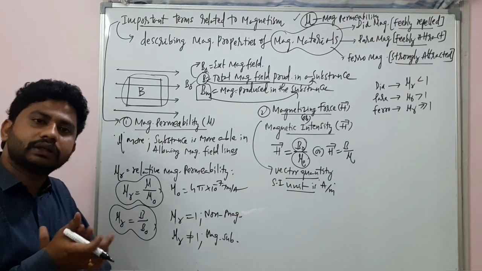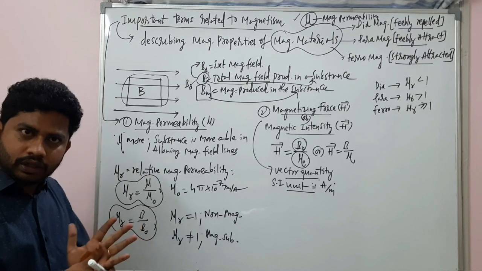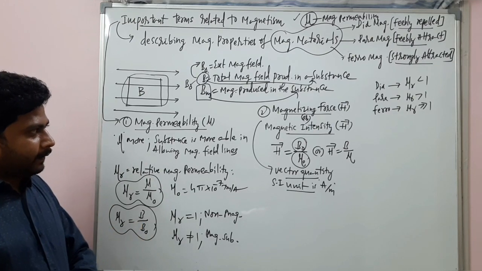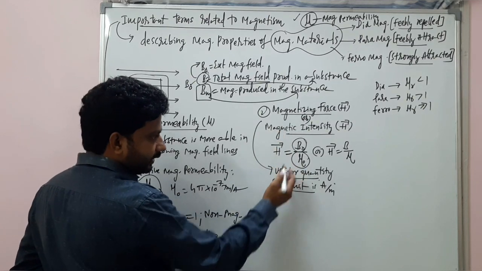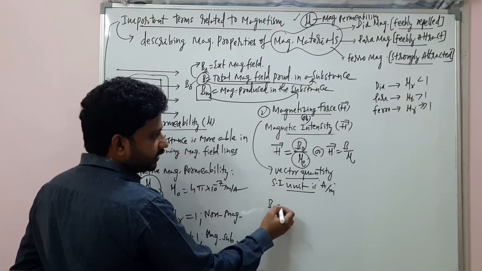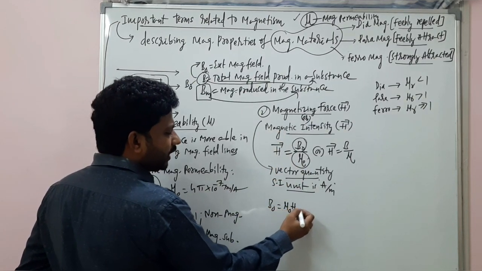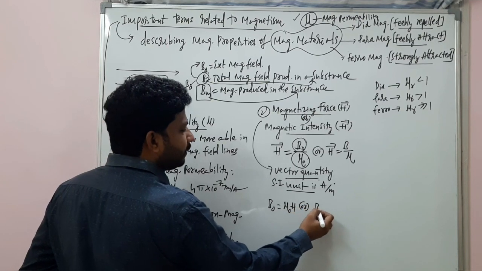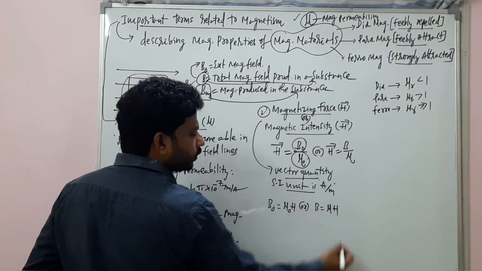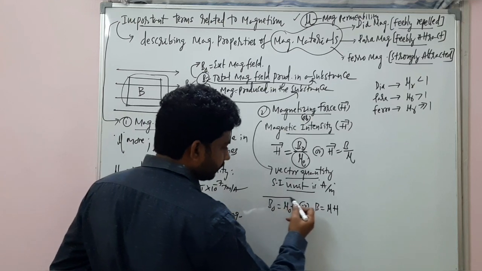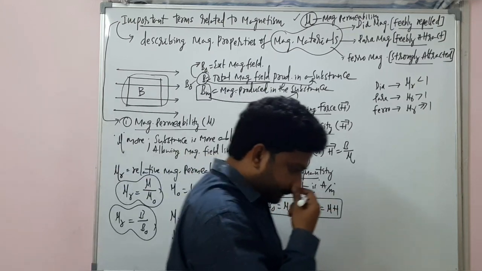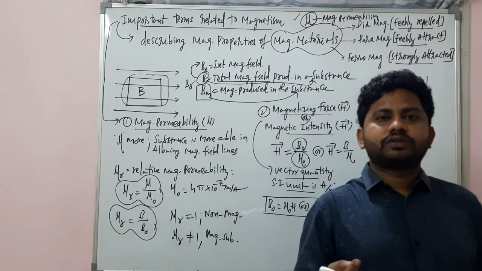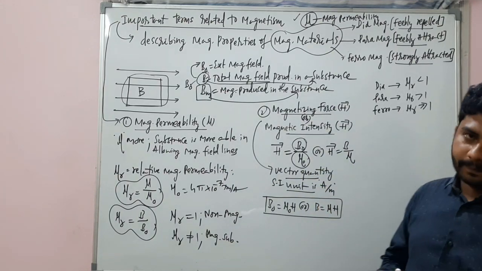All right, clear? Now this I can also write: B naught is equal to mu naught into H, or B is equal to mu into H. No confusion. Most of the students will miss the point here.